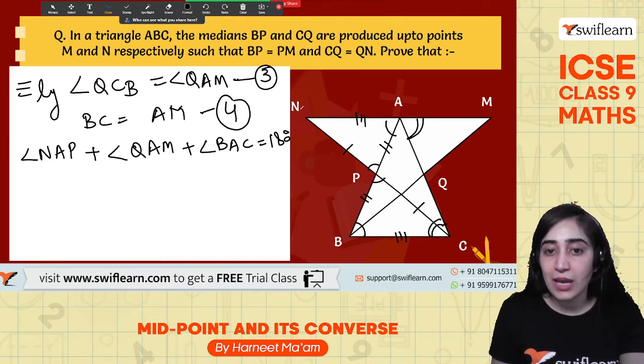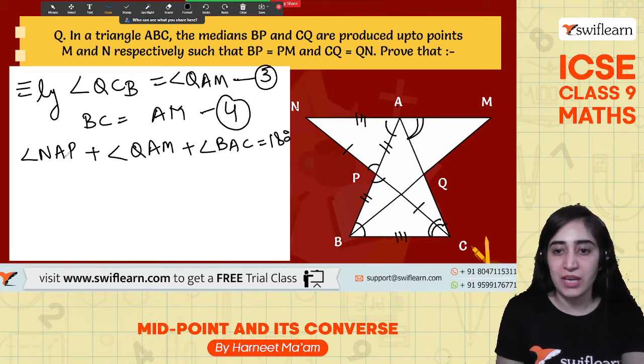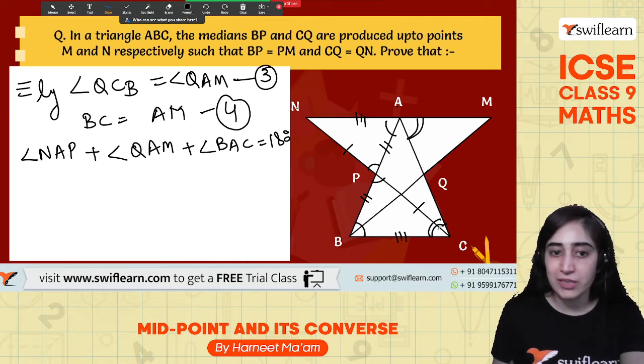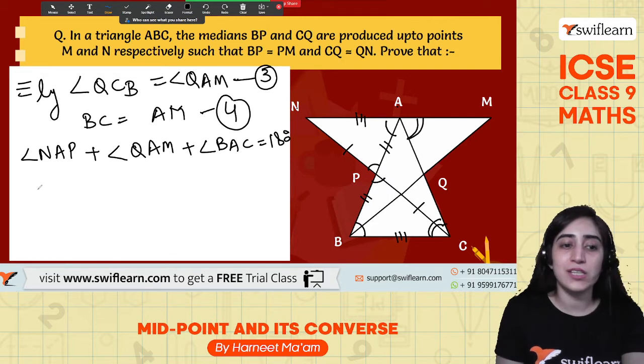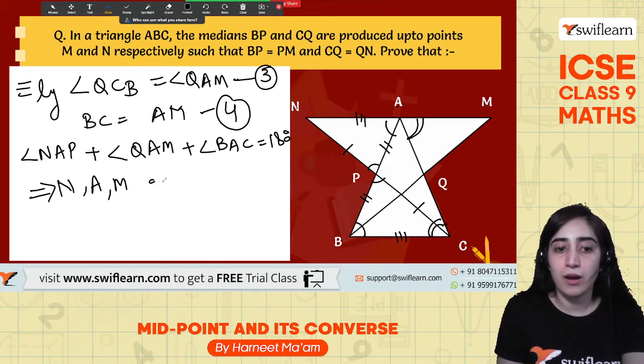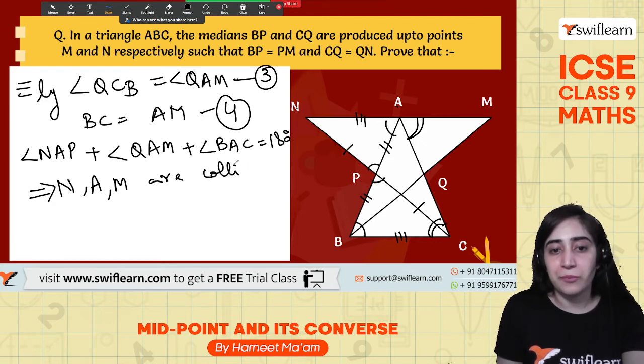Why am I writing it directly? Because if I say NAP plus PAQ, and PAQ means BAQ, the same thing, so that's why I say BAC. And now QAM comes. So they sum to 180 degrees, which gives me that N, A, and M are collinear, right?